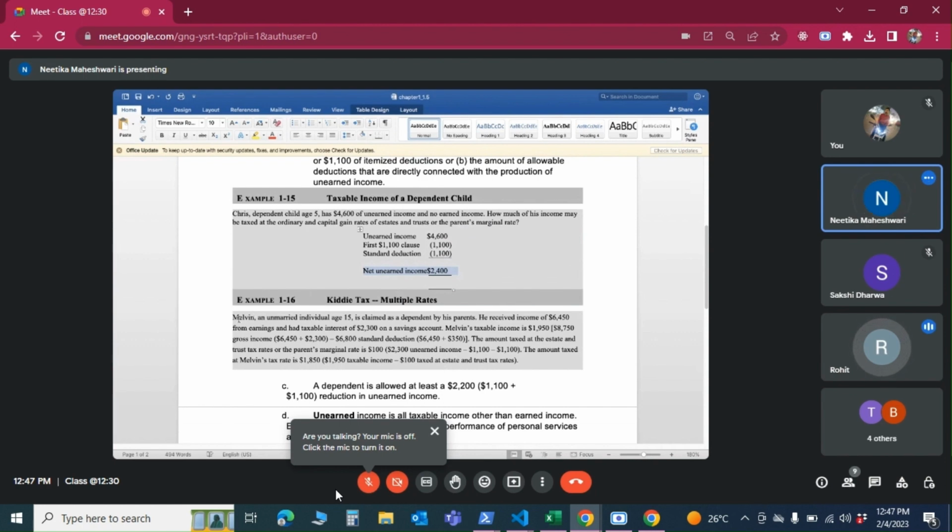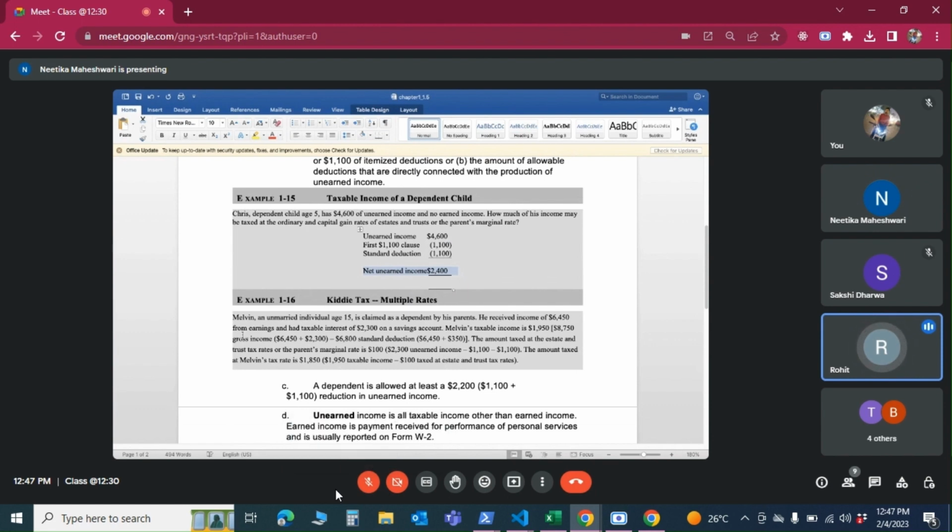Melvin, an unmarried individual, age 15, is claimed as a dependent by his parents. He received income of $6,450 from earnings and had taxable interest of $2,300 on a savings account. Melvin's taxable income is $1,950. Okay, let's stop here and pay attention so we don't get lost. What they are saying is Melvin's income is $6,450. This is his income from earnings. That means he has earned it. This is earned income.